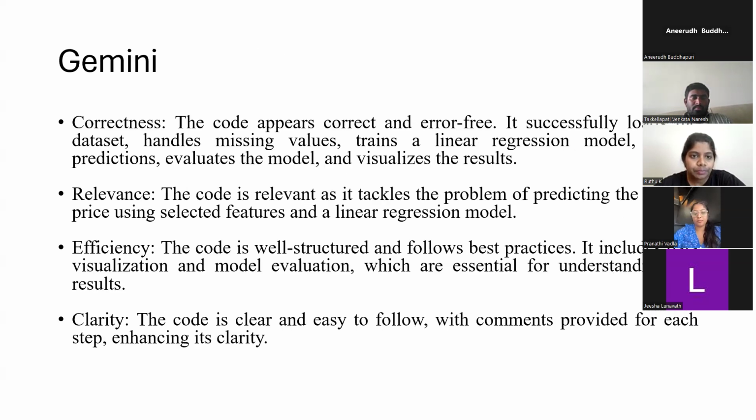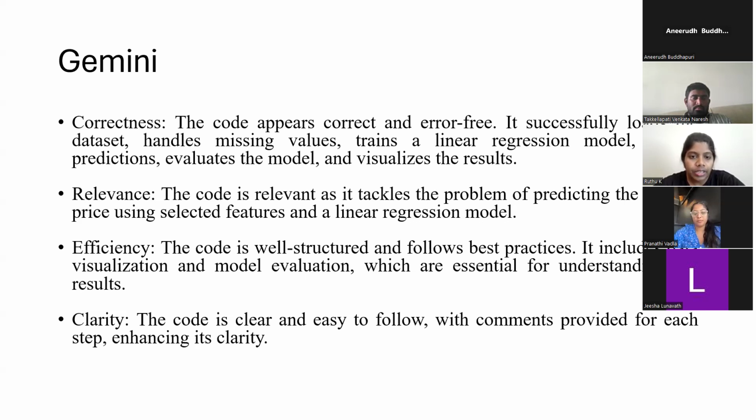So next slide. For the next method, Gemini, we again consider correctness, relevance, efficiency, and clarity. On correctness, the code appears correct and error-free. It successfully loads the dataset, handles missing values, trains a linear regression model, makes predictions, evaluates the model, and visualizes the results.